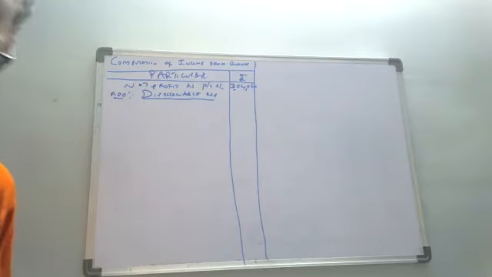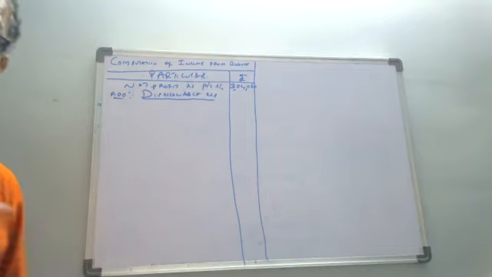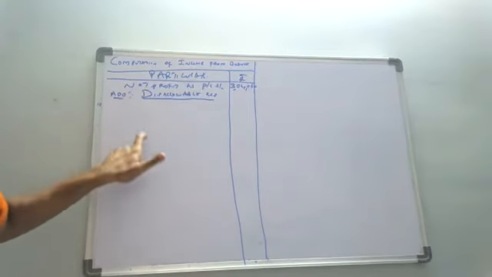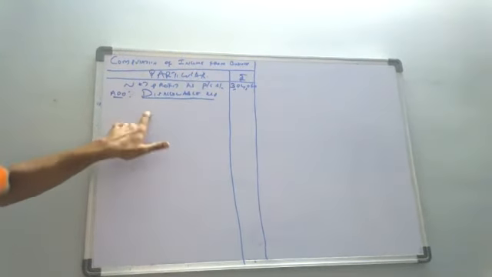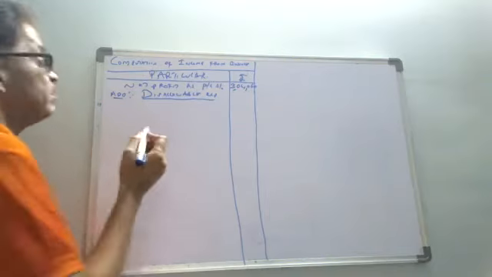Next part. Fire insurance premium. For what? In brackets, house property. Are you dealing with house property here? No, sir. So that is disallowed. You have to write it there: fire insurance premium.